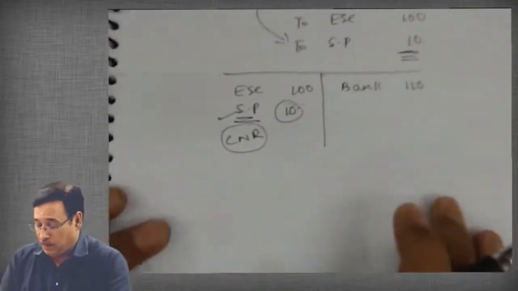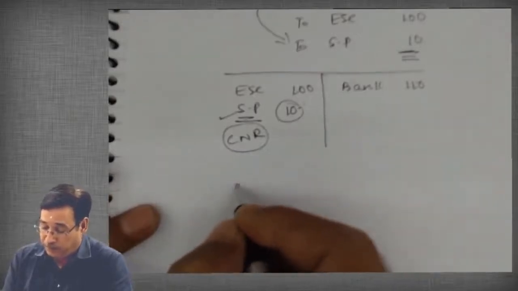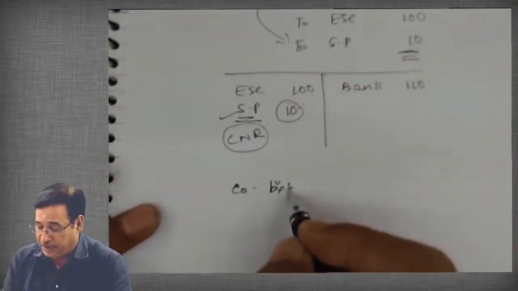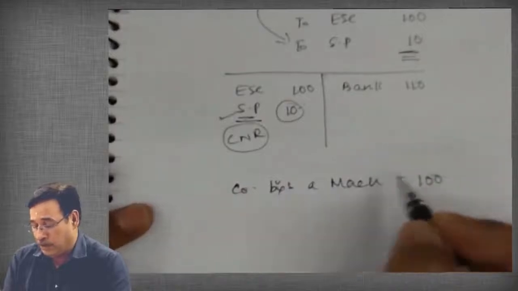Now suppose a company buys a machinery. Suppose this is another case.